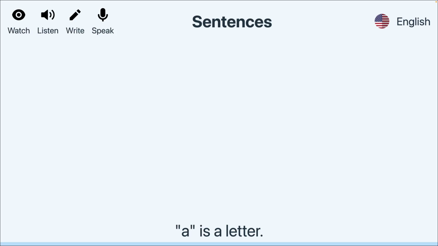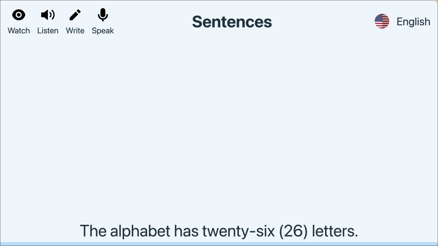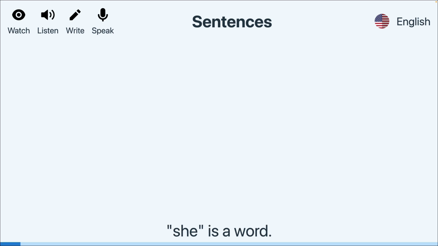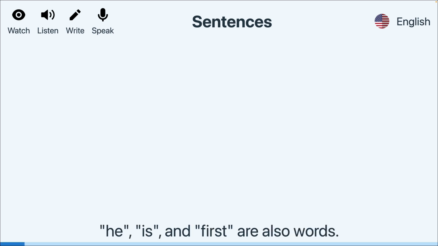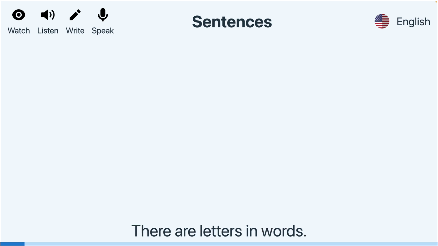A is a letter. B, C, and D are also letters. The alphabet has 26 letters. She is a word. He, is, and first are also words. There are letters in words.